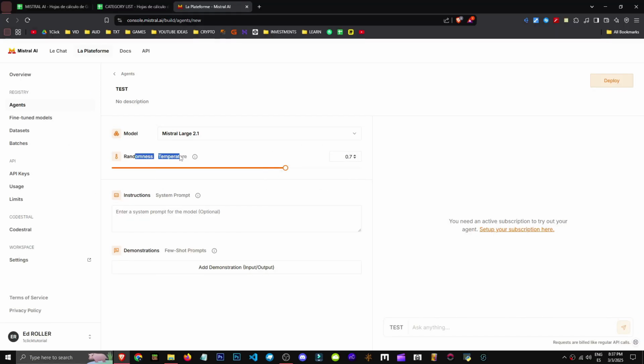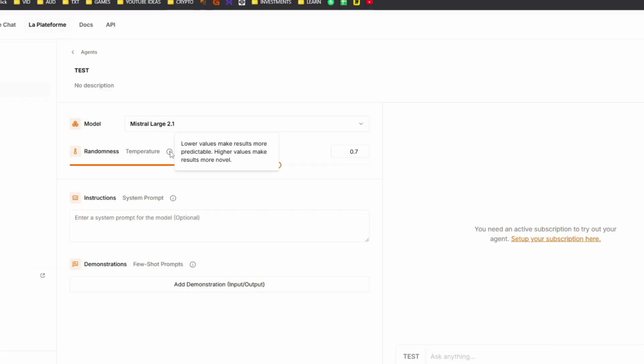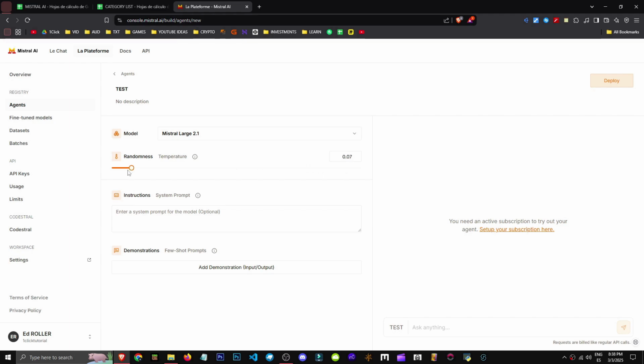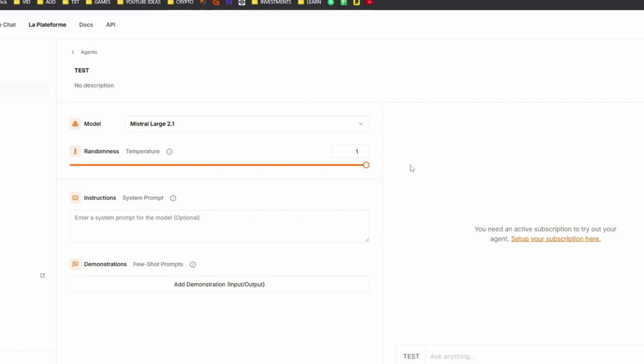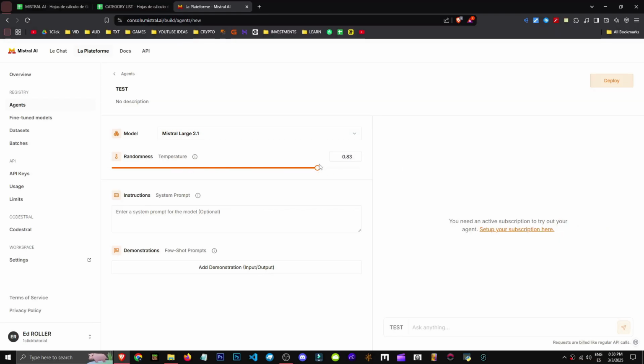So here we have randomness, which is basically, well, they tell us that the lower the value, the more predictable the results will be, okay? And the higher the value, the less predictable. What does this mean? If we don't add randomness, the model will do exactly what we ask, without trying to add its own input. But if we increase it a lot, it will try to contribute as much as possible. What's best? Well, it depends on our case.